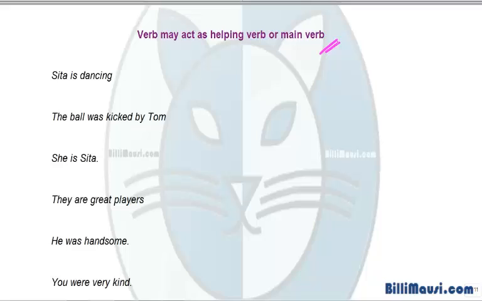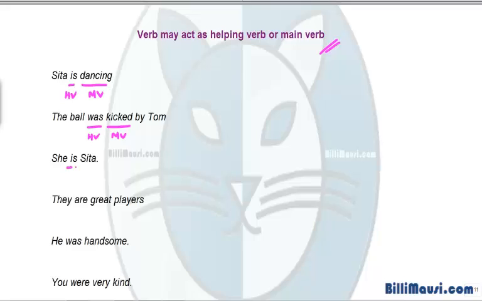Sita is dancing. So here dancing is the main verb and is is the helping verb. The ball was kicked by Tom. Was is the helping verb and kicked is the main verb. She is Sita.